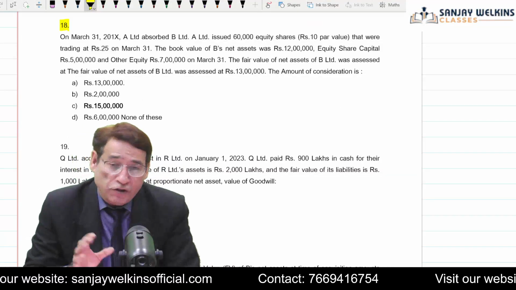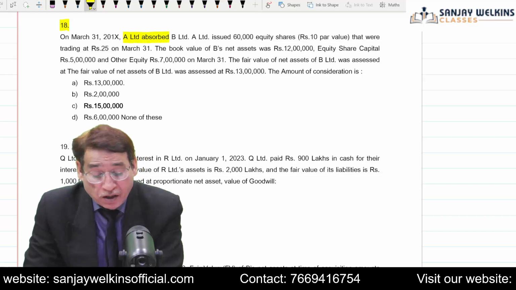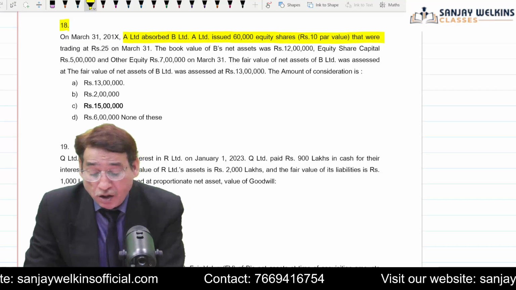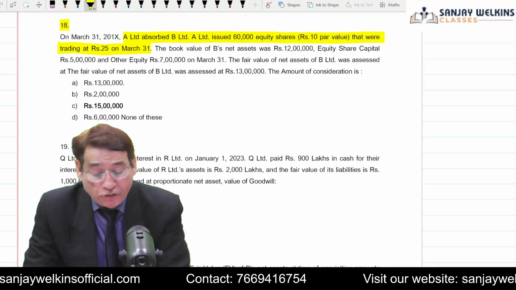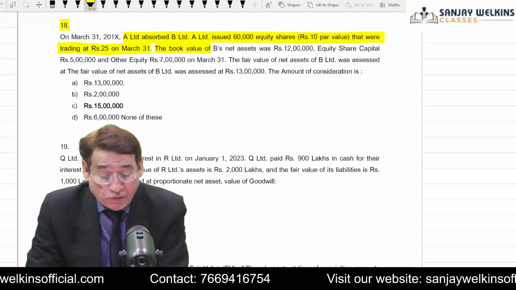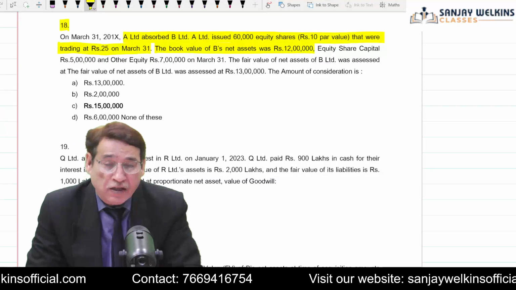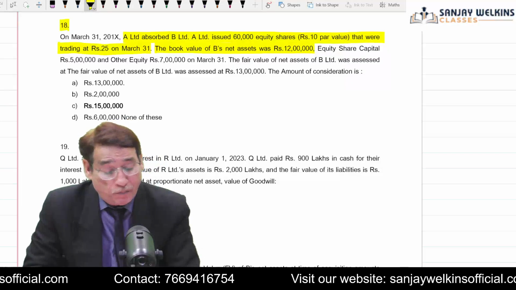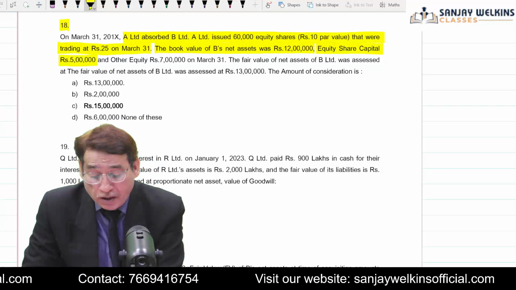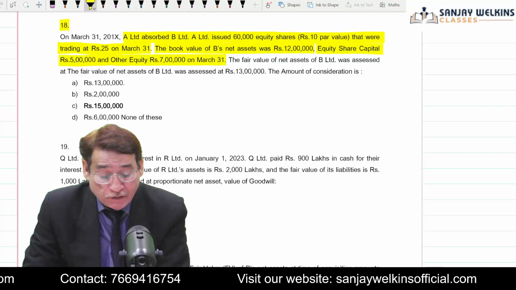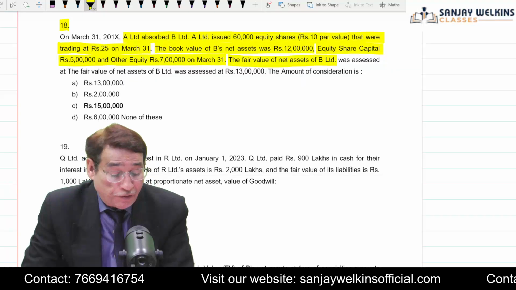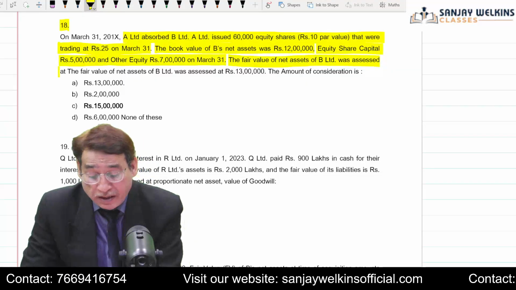Question 18: on 31st of March, A Limited absorbed B Limited and issued 60,000 shares of 10 each, which were trading at rupees 25. So 60,000 into 25 will be your consideration. It is given that the book value of the net assets of B Limited is 12 lakh. Equity share capital of B Limited is 5 lakh and other equity is 7 lakh on this particular date.